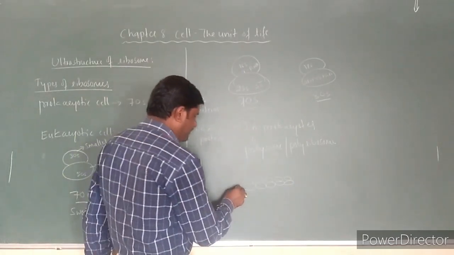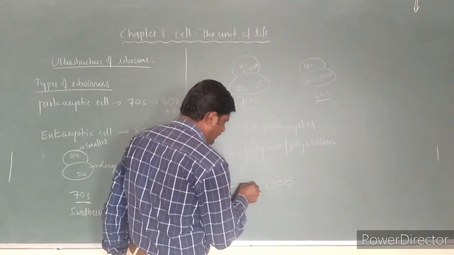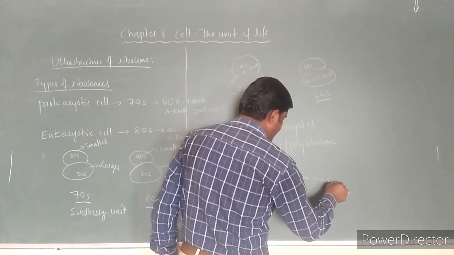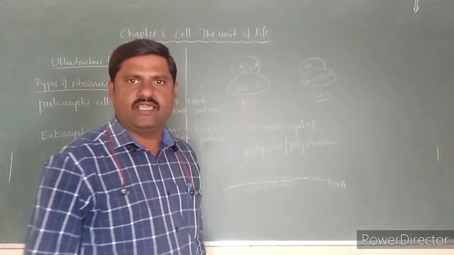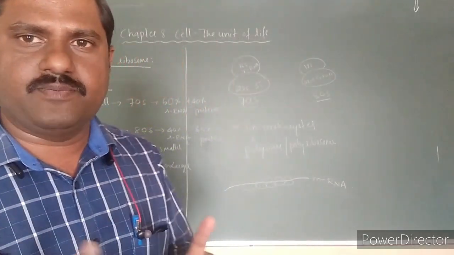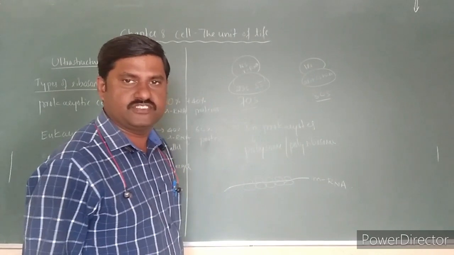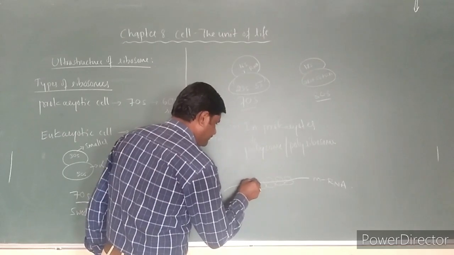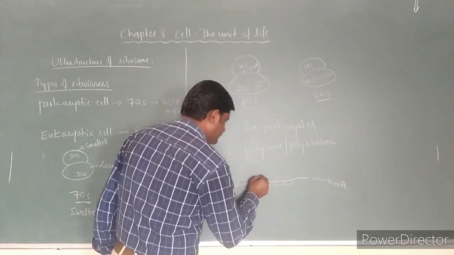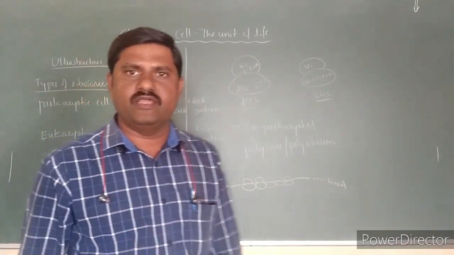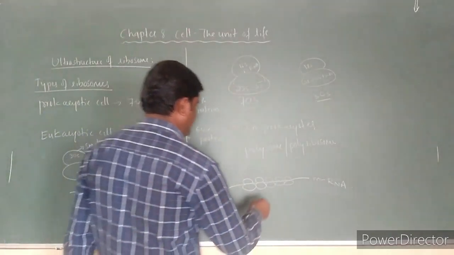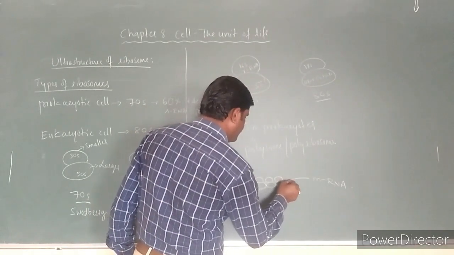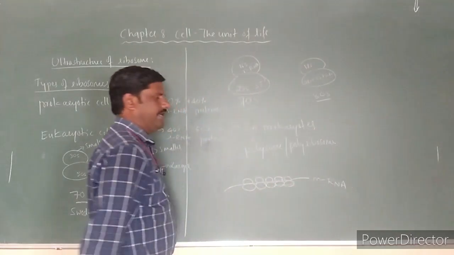And all of these are bound with the help of a single mRNA strand. That mRNA strand binds all the ribosomes in the chain.